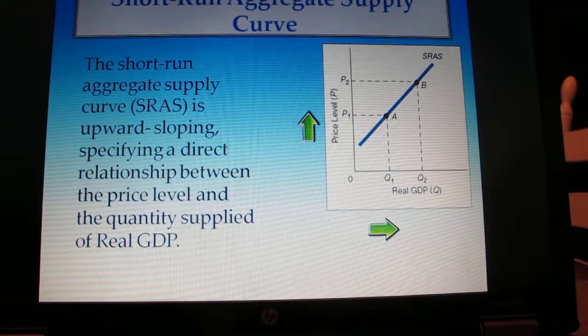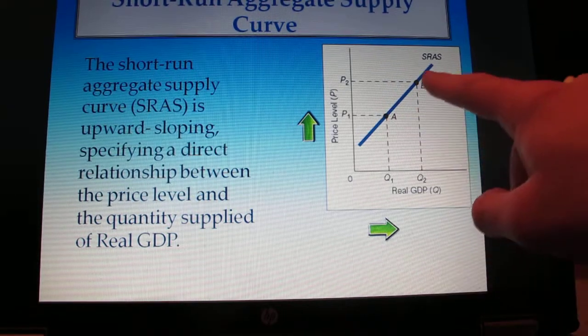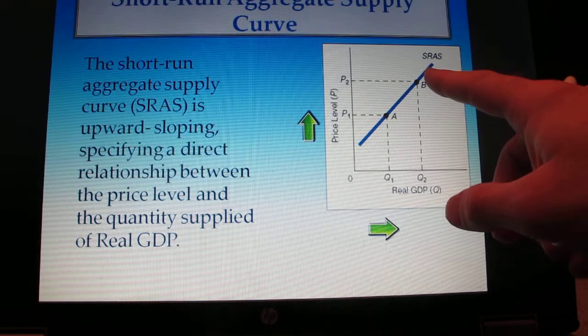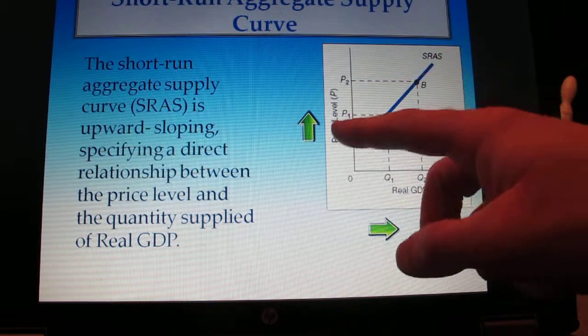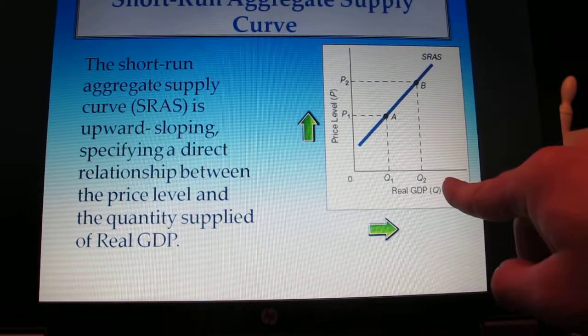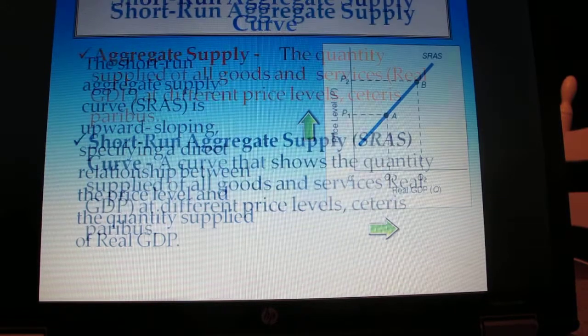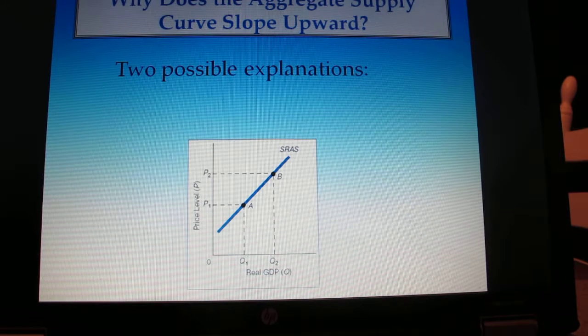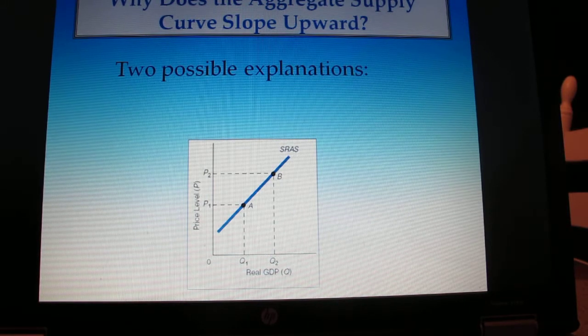Okay, so the short run aggregate supply curve looks exactly like the supply curve that we saw in Chapter 3. It's an upward sloping curve, specifying a direct relationship between the price level and real GDP. So why does the aggregate supply curve slope upward?